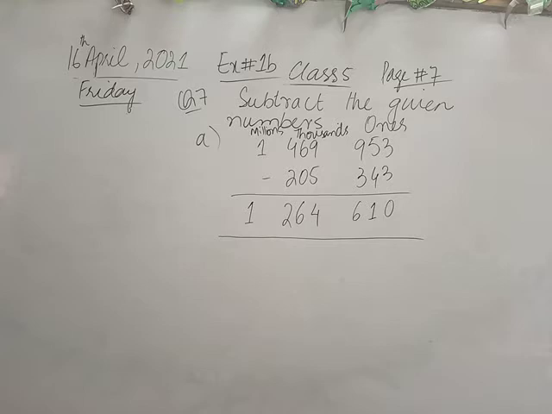So I am starting from the right side and I will subtract one by one. And in the end I get 1,264,610. फाइन. ये क्लियर है सबको कि कैसे हम सब्ट्रैक्ट करेंगे? ओके.